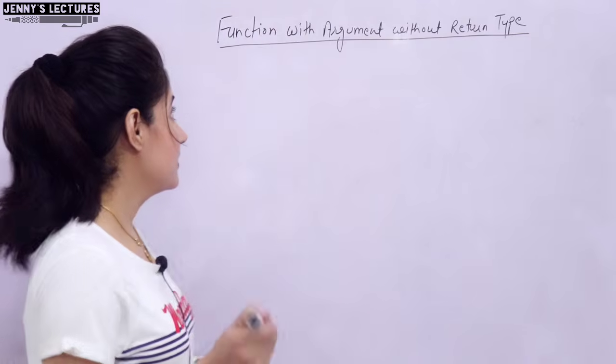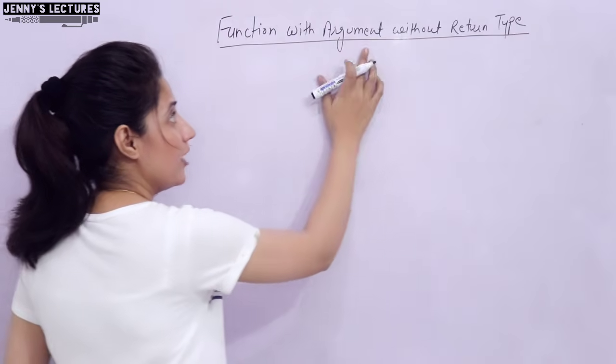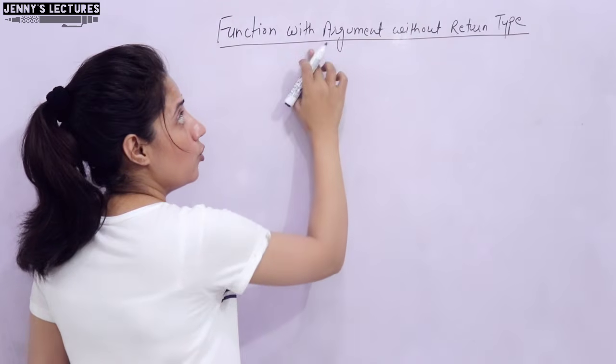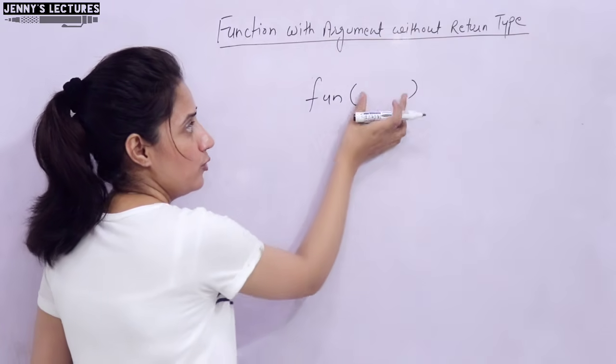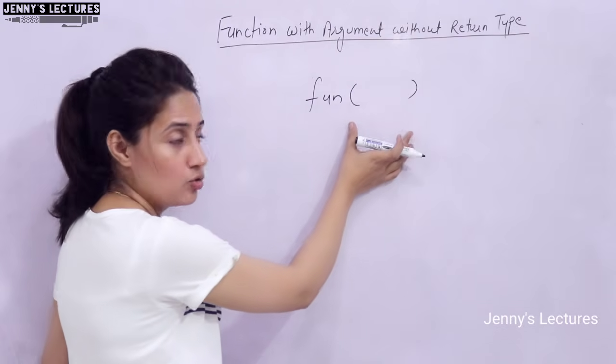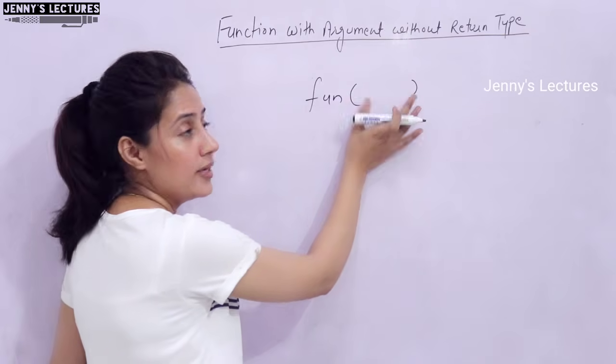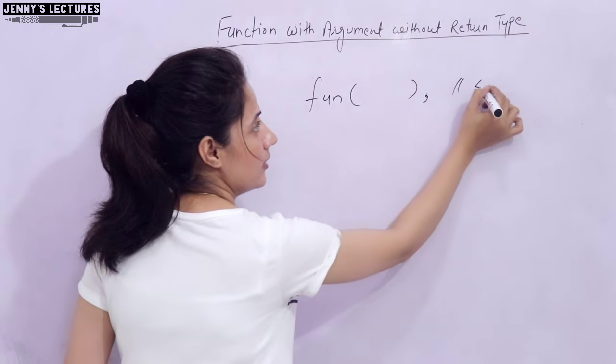So now let's discuss this classification of function with argument, without return type. So in general, what you will write, suppose fun is a function name with argument. So arguments we are going to pass here in these brackets. So how many arguments you want to pass, you have to just give. In declaration, see, if you are declaring a function,